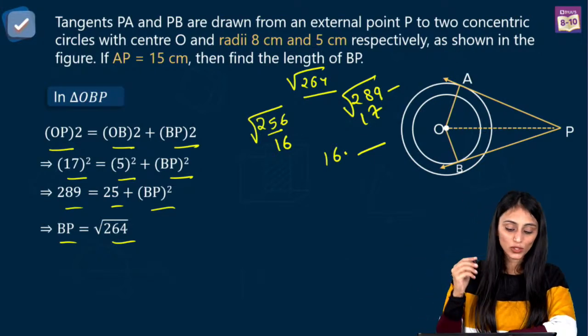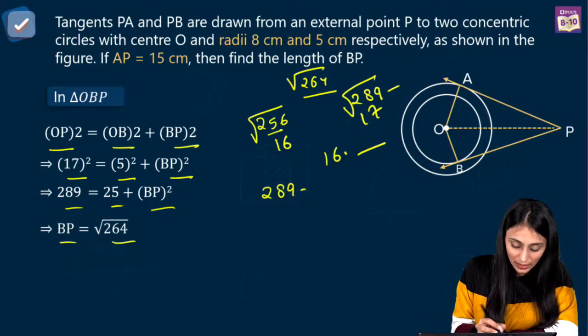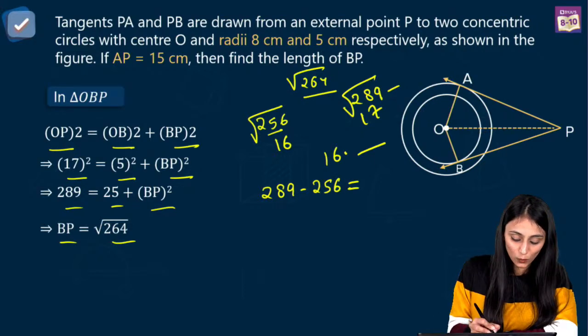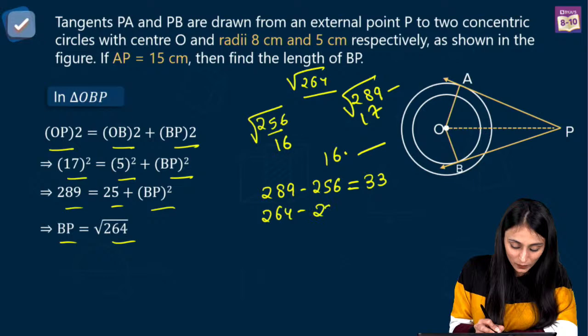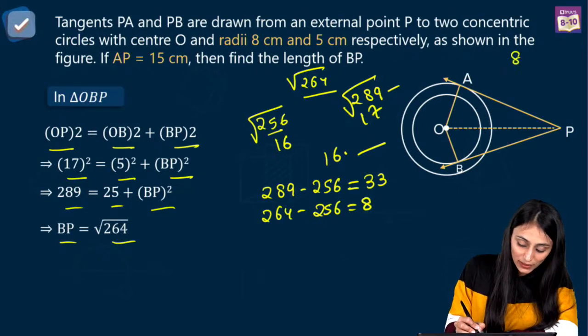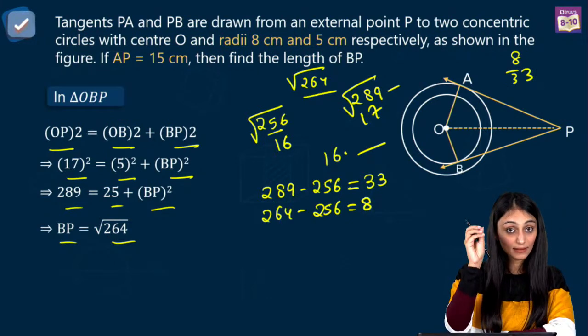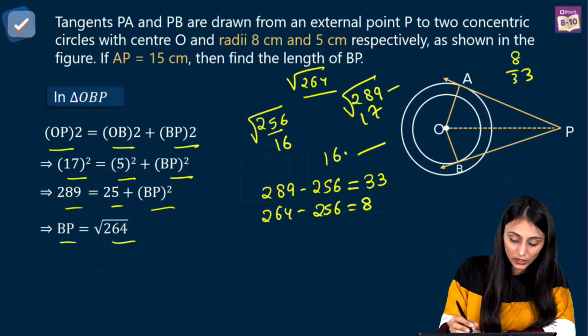So to find this out, what you can do here is subtract this 256 from 289, right? When you subtract 256 from 289, what do you get? You get 33. Now you will subtract this 256 from 264. What do you get? You get 8, right? So 8 by 33. We know it is 16, that's the whole number part. Then the decimal. But what is after that? 8 by 33. We know one thing.